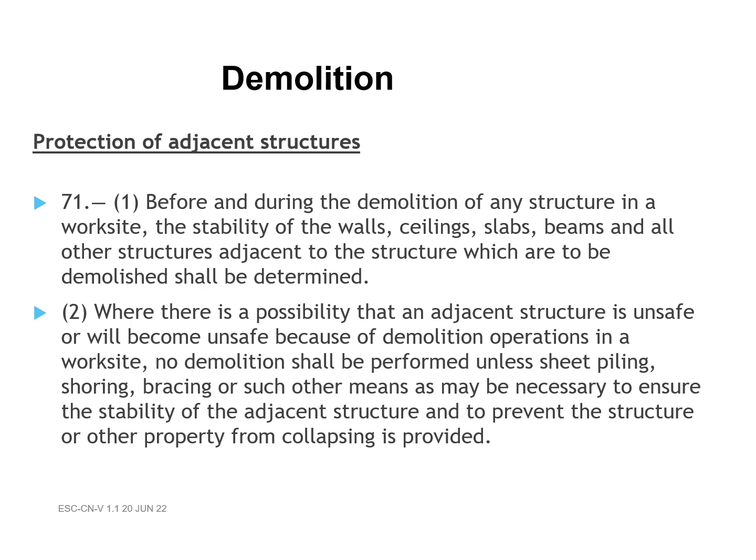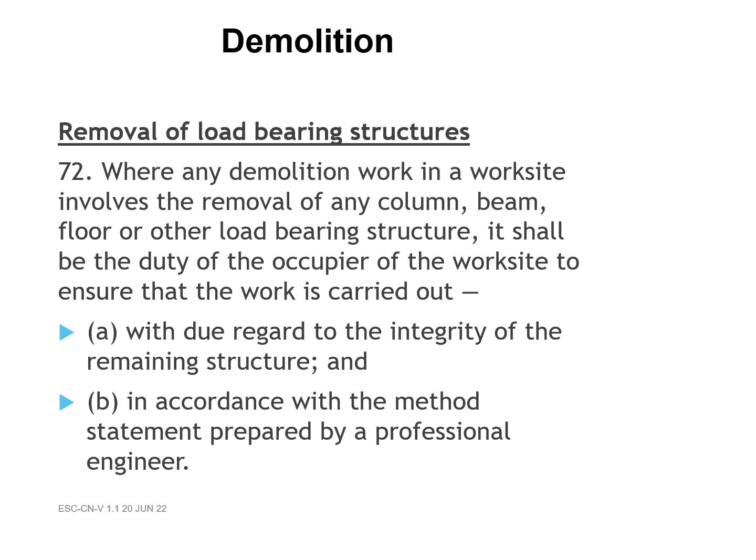71. 1. Before and during the demolition of any structure in a worksite, the stability of the walls, ceilings, slabs, beams and all other structures adjacent to the structure which are to be demolished shall be determined. 2. Where there is a possibility that an adjacent structure is unsafe or will become unsafe because of demolition operations in a worksite, no demolition shall be performed unless sheet piling, shoring, bracing or such other means as may be necessary to ensure the stability of the adjacent structure and to prevent the structure or other property from collapsing is provided. Demolition, removal of load-bearing structures.